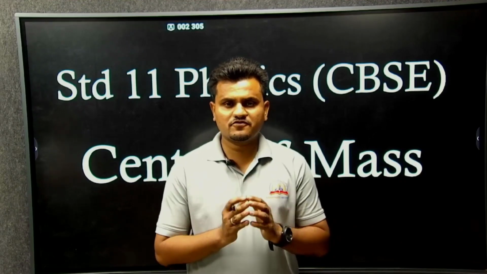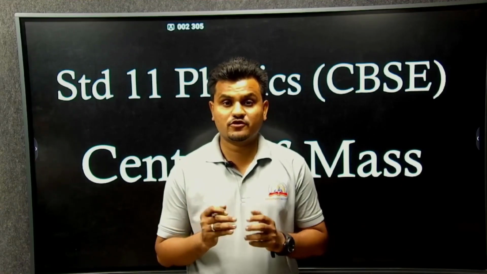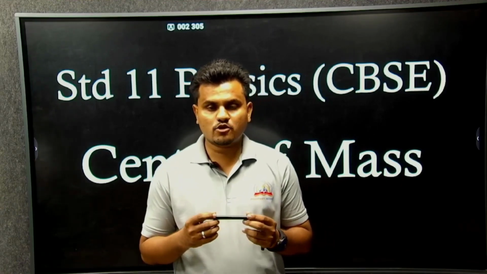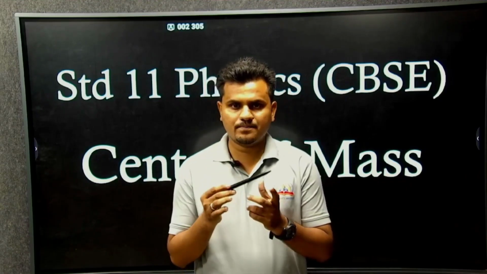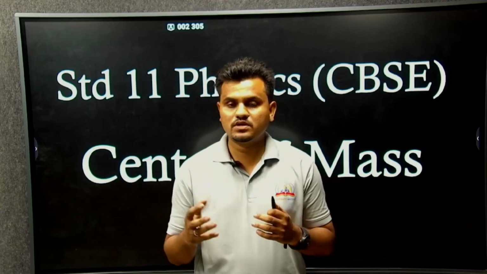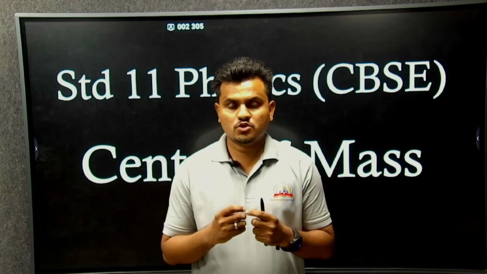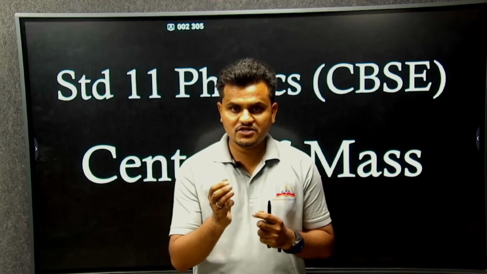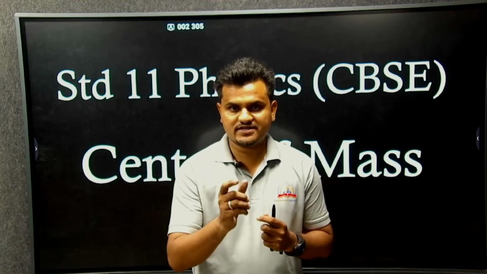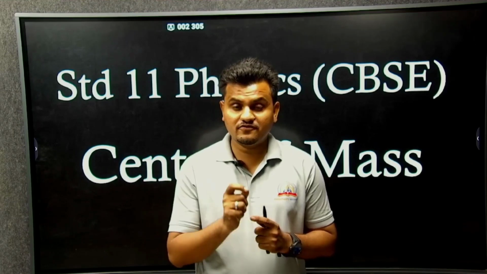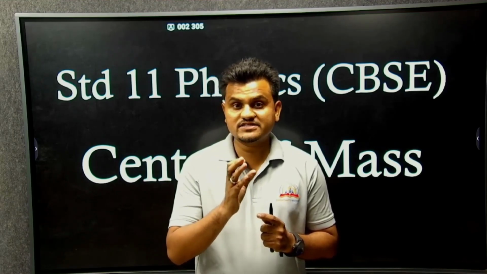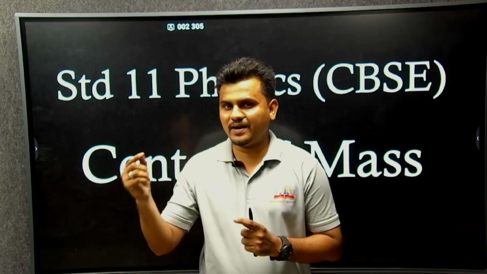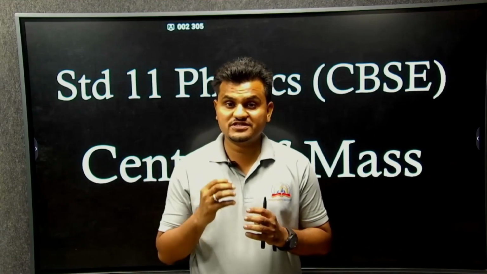In a previous chapter we already studied the point mass. So what is a point mass? If we are talking about a body like a pen, like the Earth, like the Moon, or whatever planet we have, we consider it a point mass. But in this chapter we will understand that not every body is treated as a single particle; we also have a system of particles. That is the beauty of this chapter.